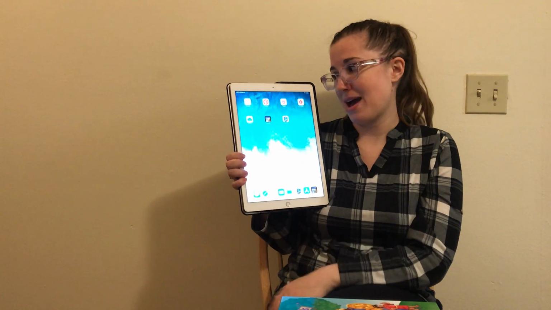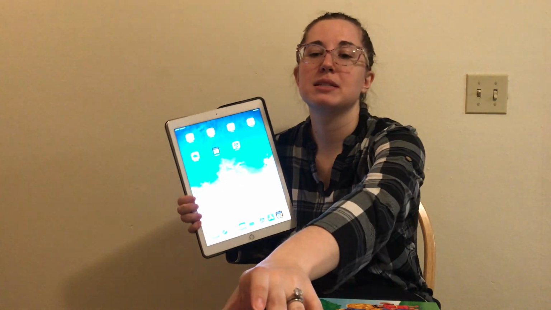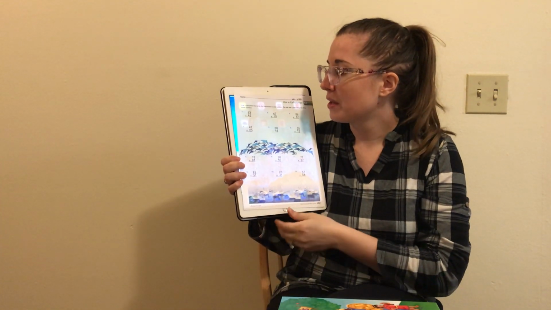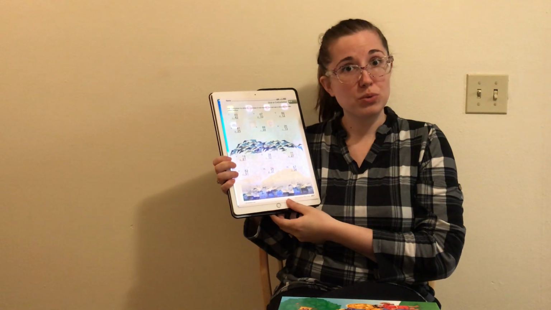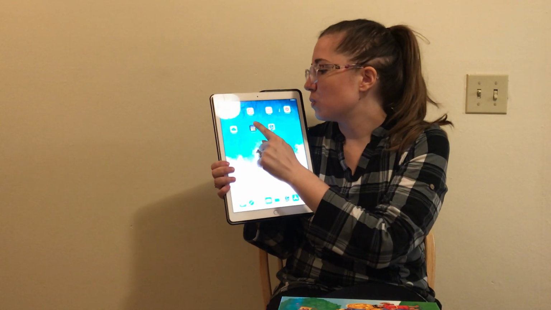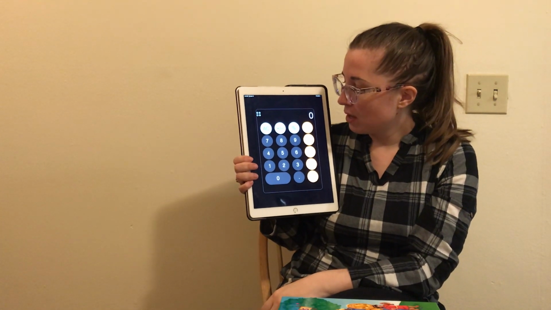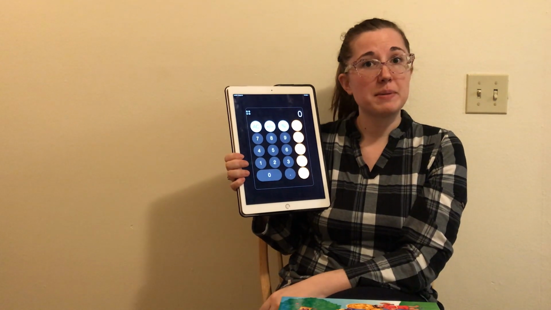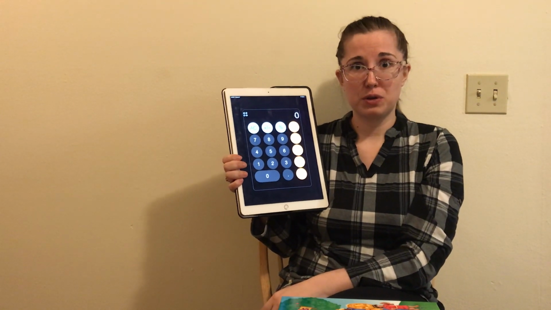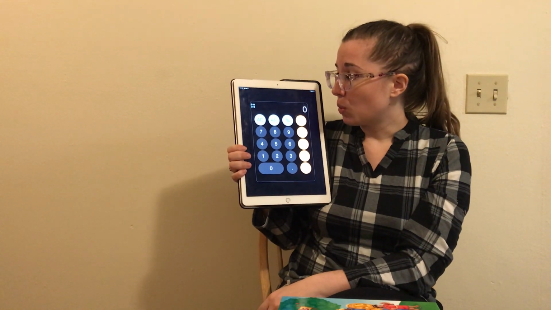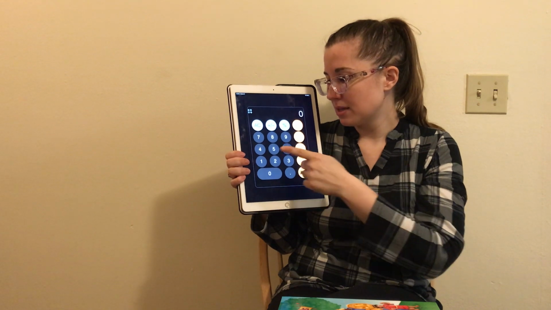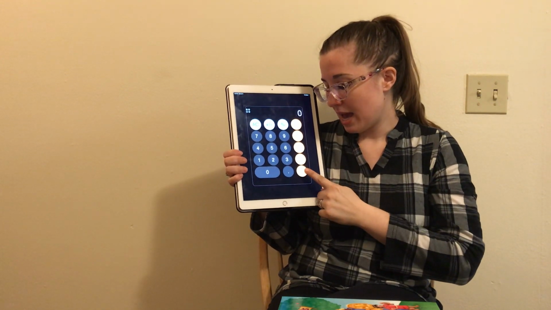Let's move on to your math. Today your math is going to be super awesome because you get to use a calculator. So I'm going to go through the rules of how we use a calculator. So it's a good thing we have this out because we need a calculator today. Now, calculators sometimes have lots of extra buttons that you don't need to use whenever you're in first grade. The buttons you're going to need to use are the plus sign, minus, all of your numbers, and the equal sign.